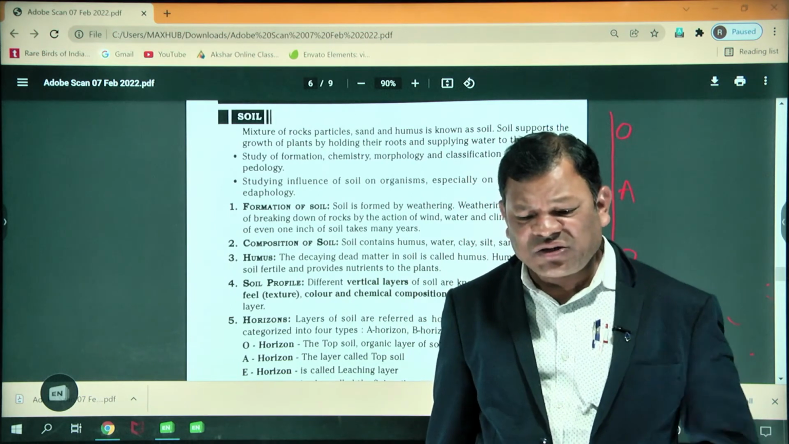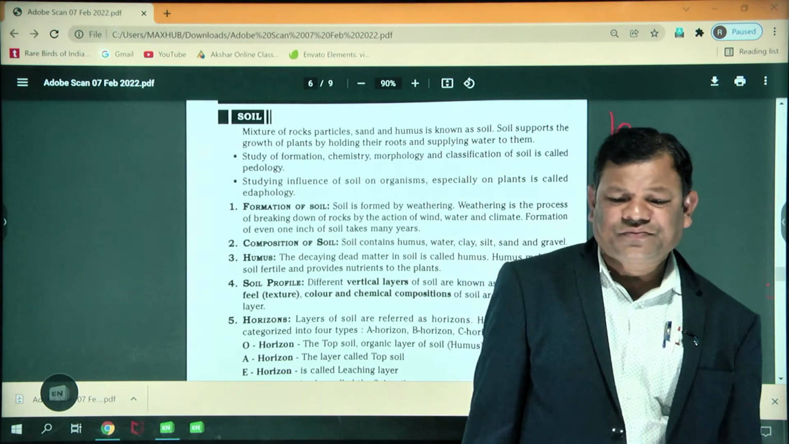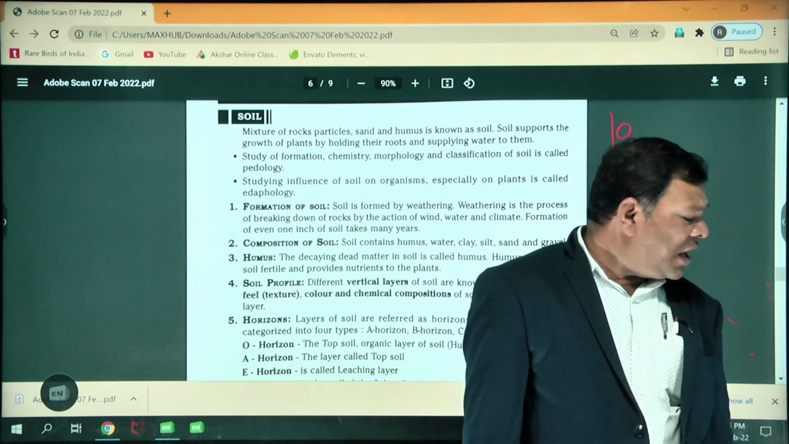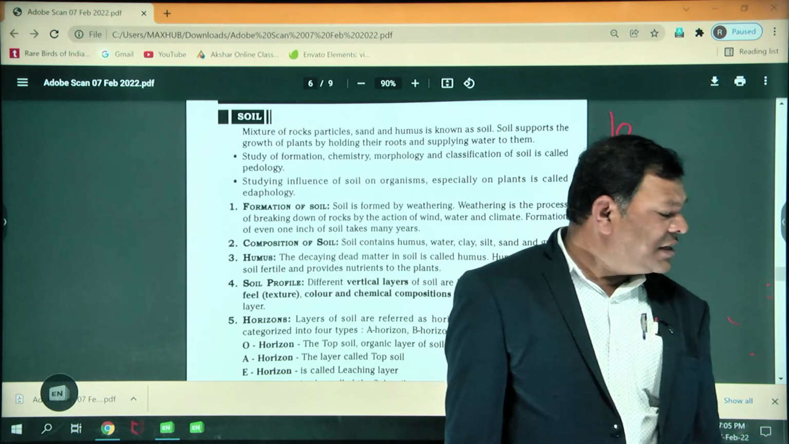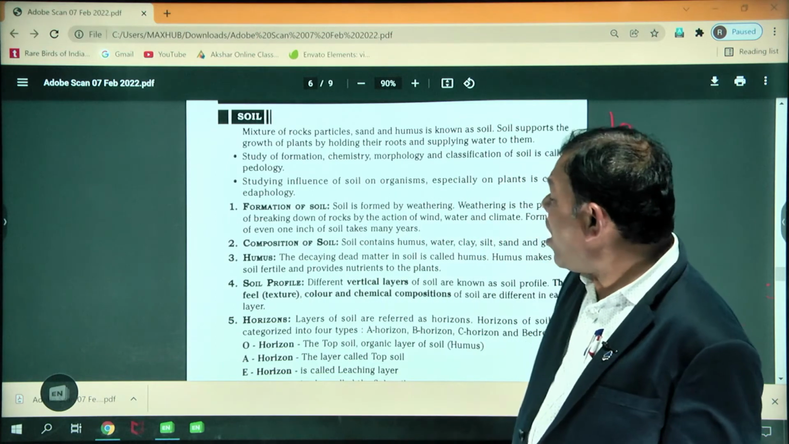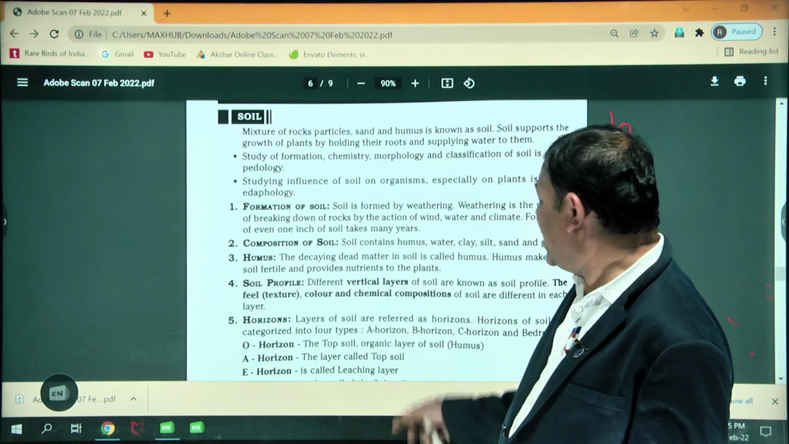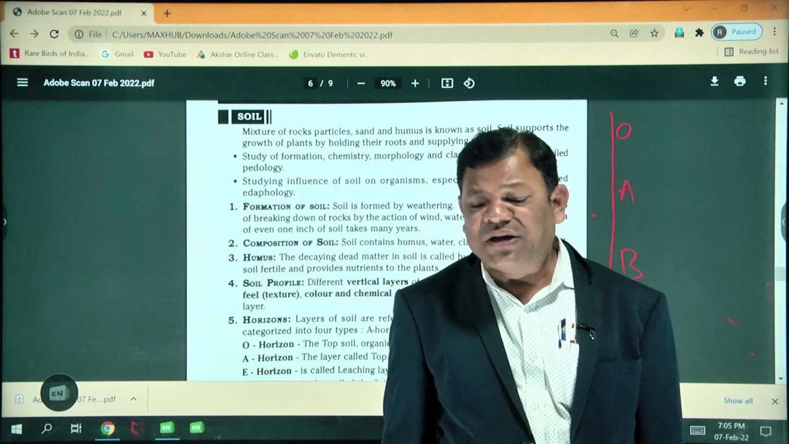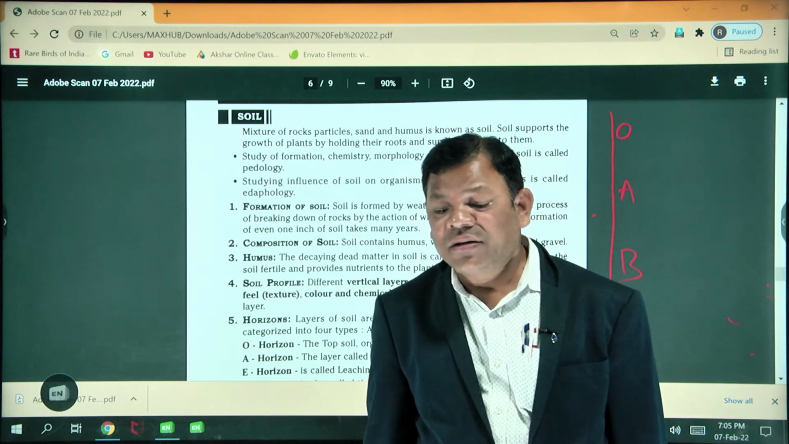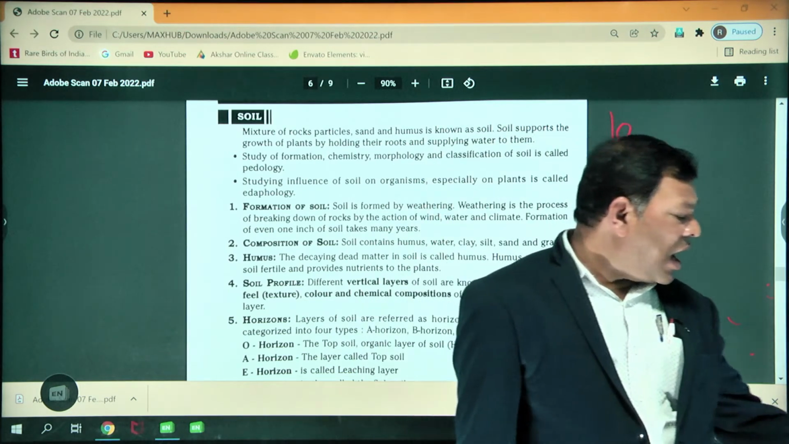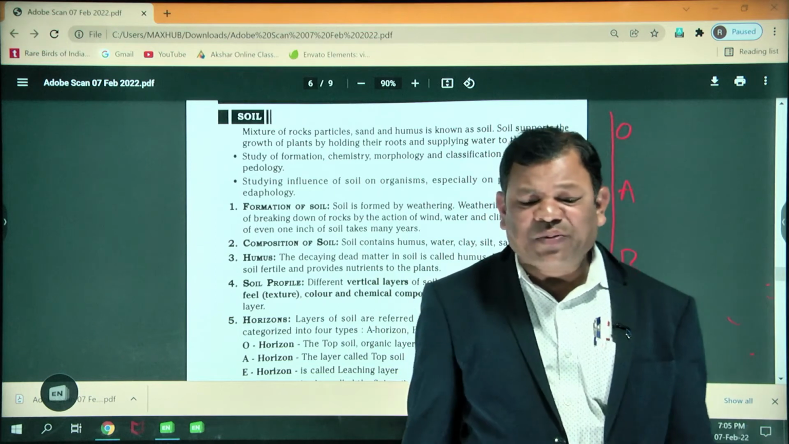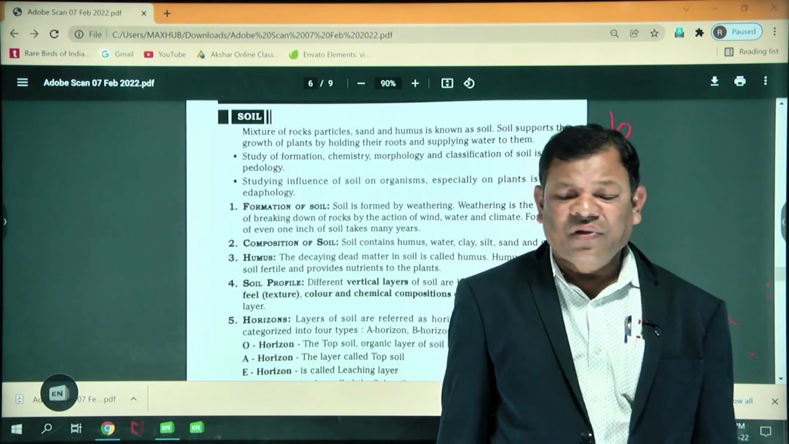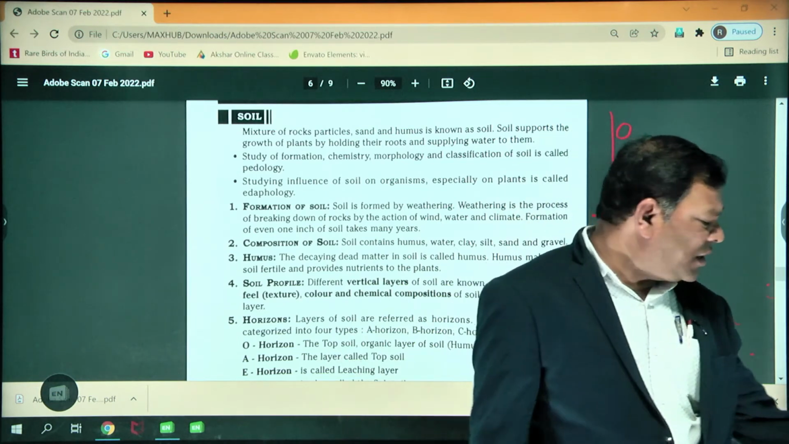Have you got the textbook? Yes, sir. So they have given the O horizon. What? This is the top organic layer. Decomposition of the plants and animals is present more here. After that, which horizon is present?